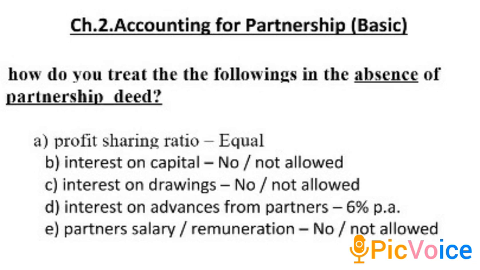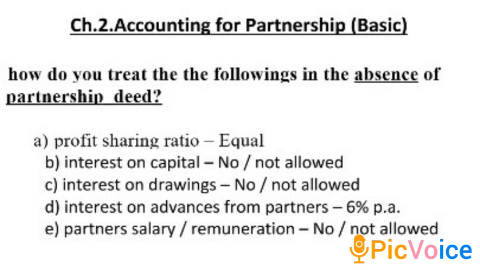Meaning when the partnership deed is not prepared, which terms or treatments we have to follow in relation to profit sharing ratio, interest on capital, interest on drawings, interest on advances and partner salary and remuneration. These five questions can be asked for 5 marks in a practical oriented question.